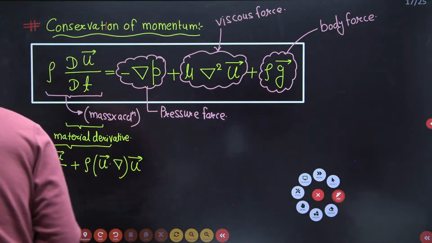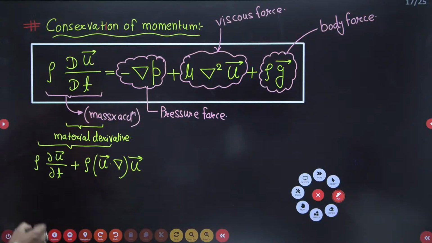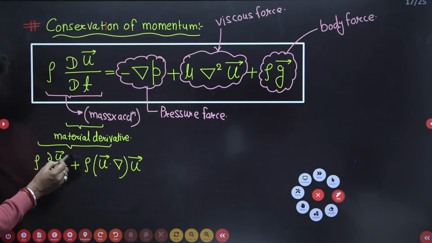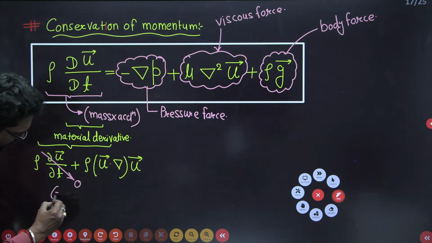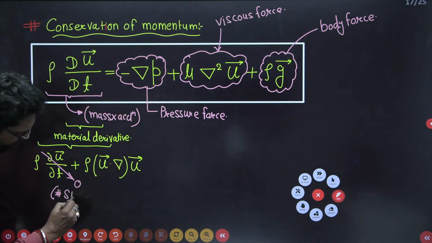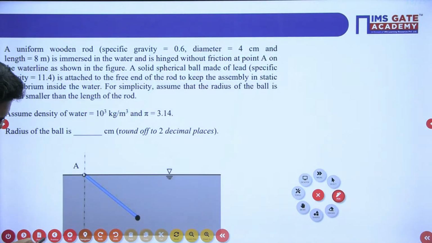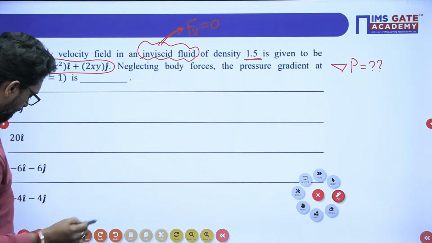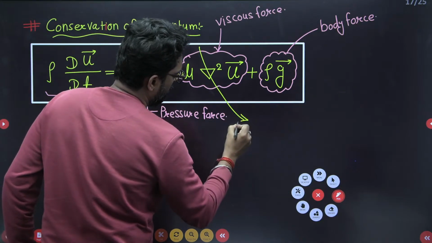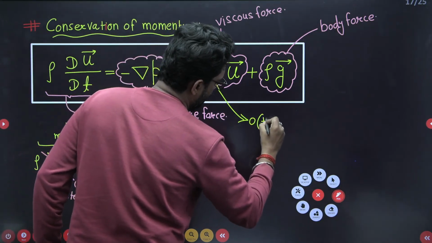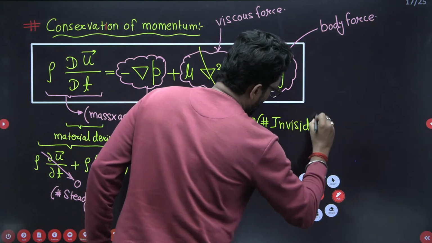Now, what is given in the question? The flow is steady, that means the time-dependent term is 0. The fluid is inviscid, that means the viscous term is 0, since there is no viscosity.